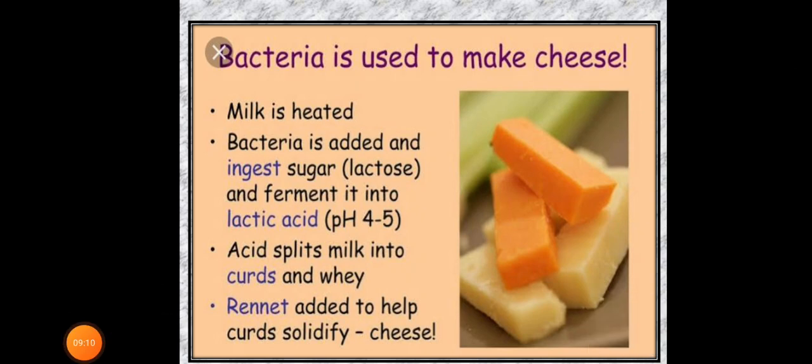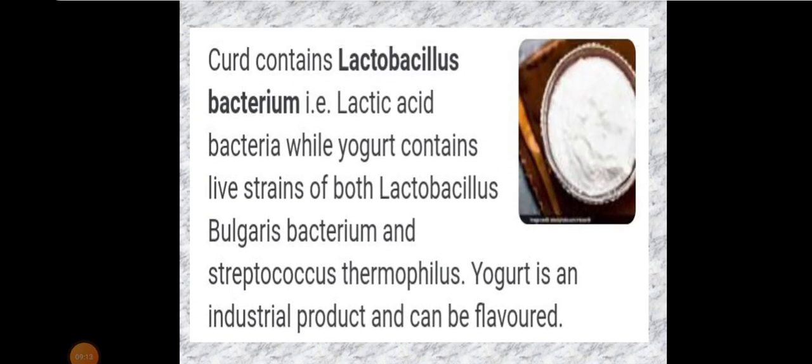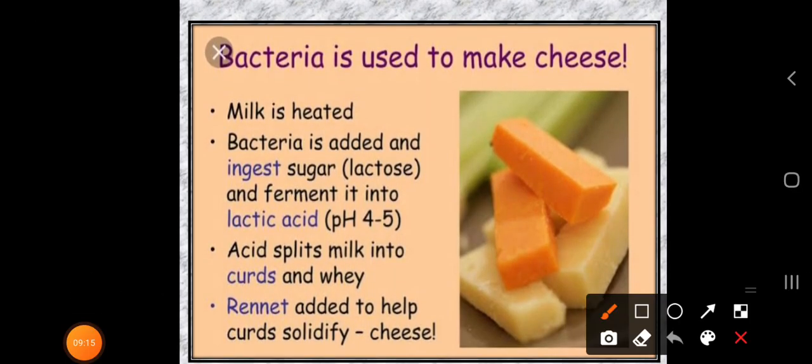Let's discuss here. Milk is heated. The first concept is how you are going to prepare this cheese: you have to heat the milk. Then you have to add additional bacteria. The bacteria ingest sugar, that is the lactose, and ferment it into lactic acid. So here the procedure is quite similar to how we prepare curd and yogurt; the same concept applies here, where you add additional bacteria.